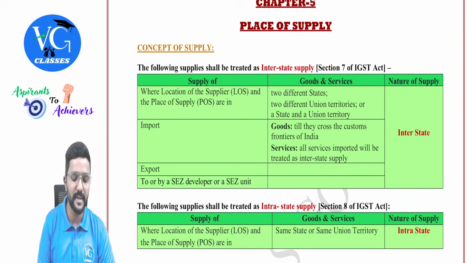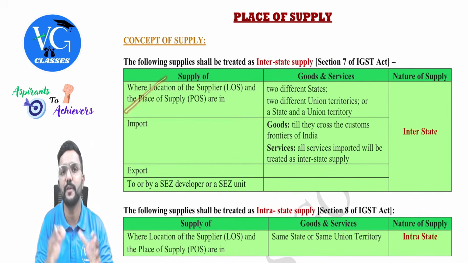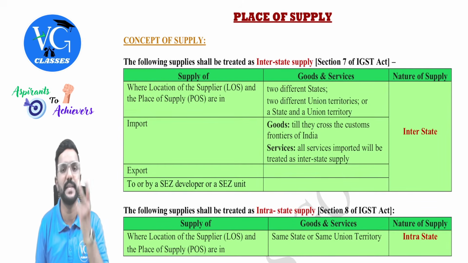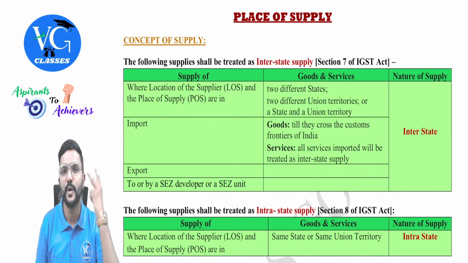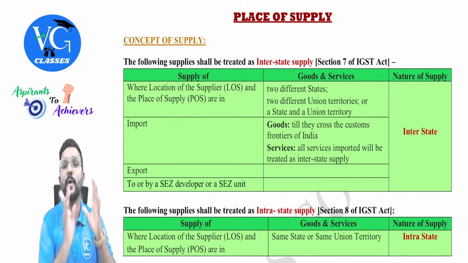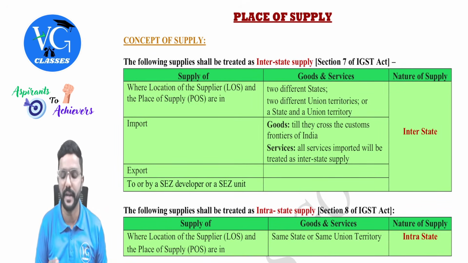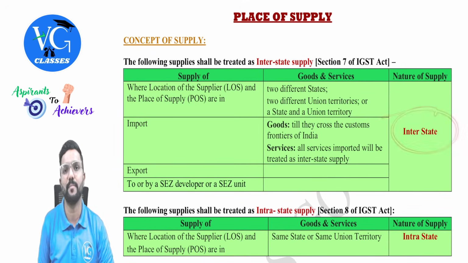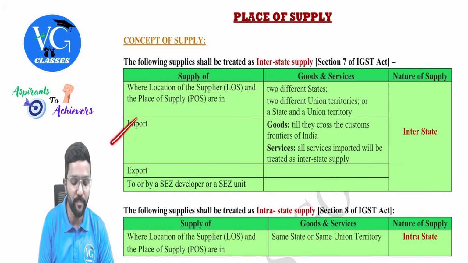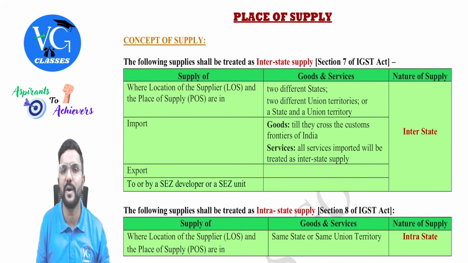What is interstate supply, sir? Where the location of supplier and place of supply is in two different states or two different union territories or one state and one union territory, we call it interstate supply. Along with that, import and export will always be called interstate supply.